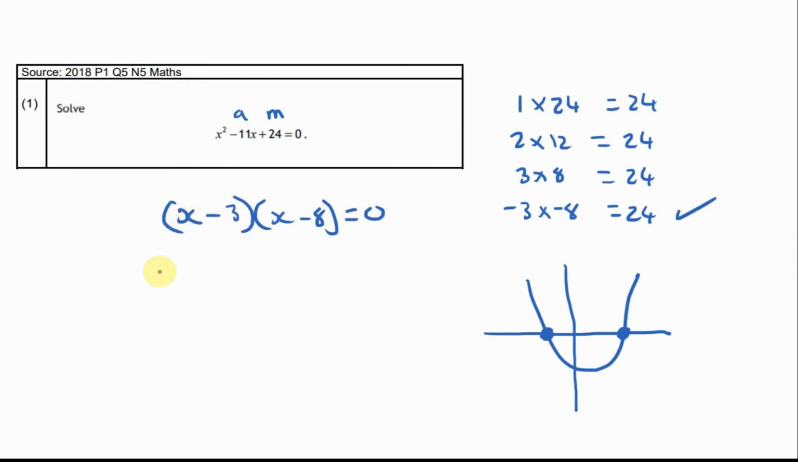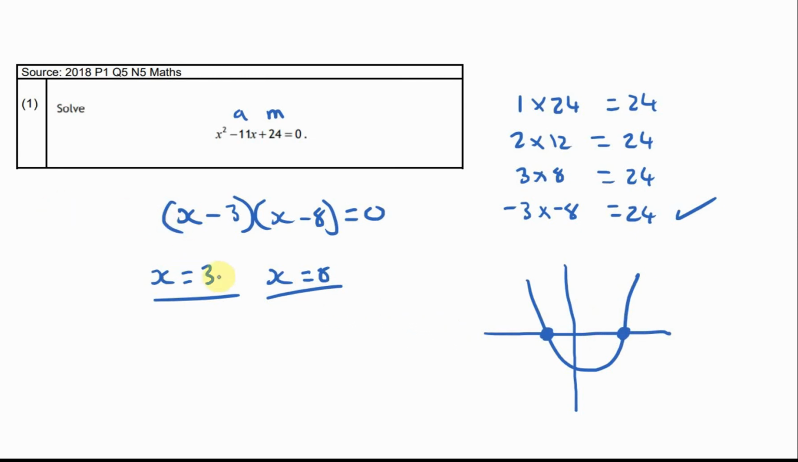So how do I get this bracket to equal 0? Well, when x is 3, that bracket will become 0. 3 take away 3 is 0. How do I get this bracket to be 0? When x is equal to 8. Simple as that. So what you've said there is that your coordinates are at 3 and 8, that's where the graph cuts the axis.